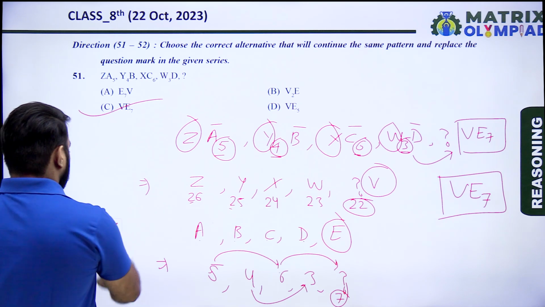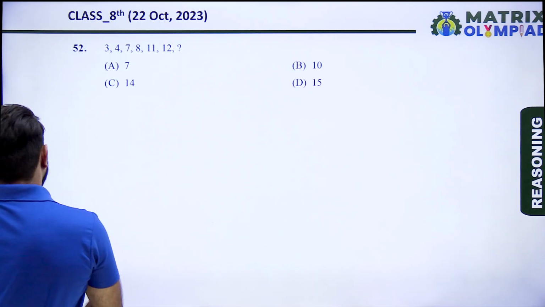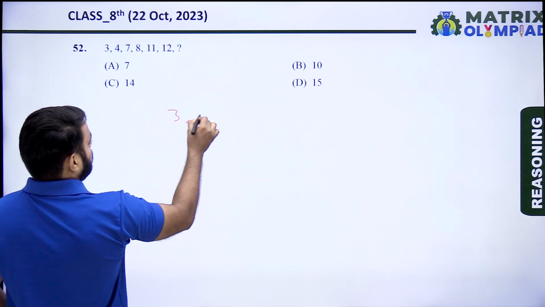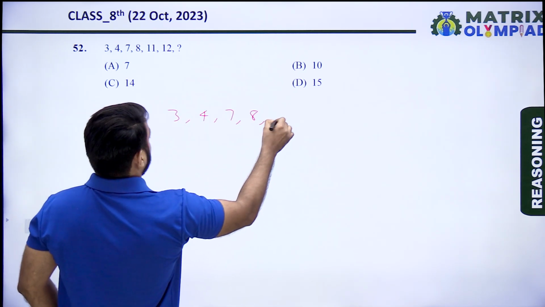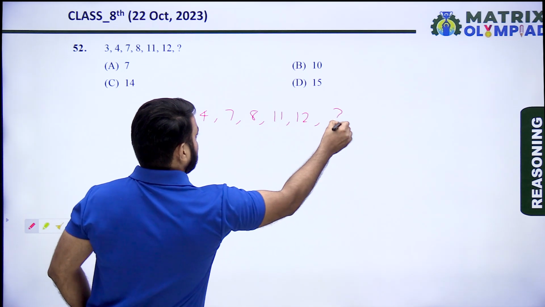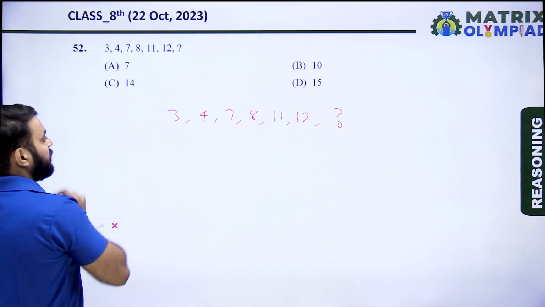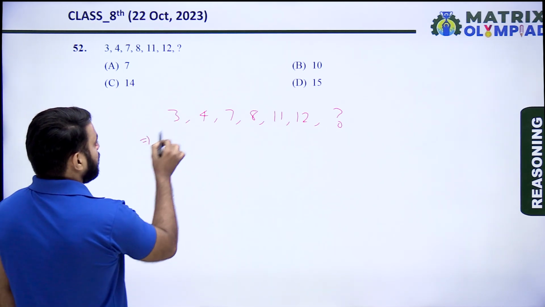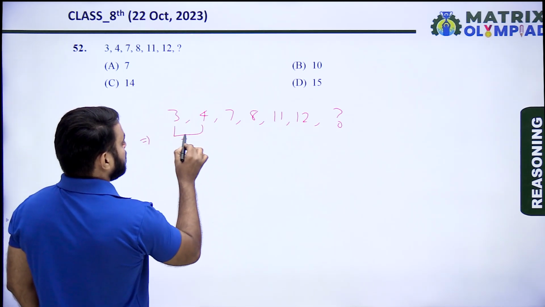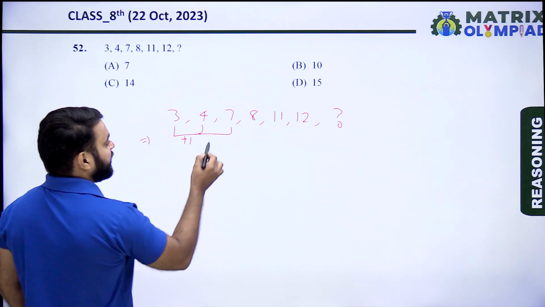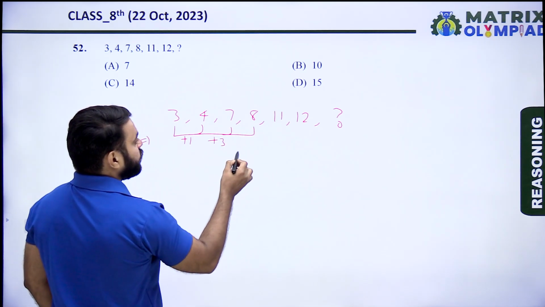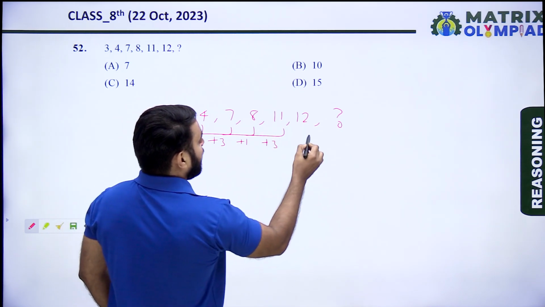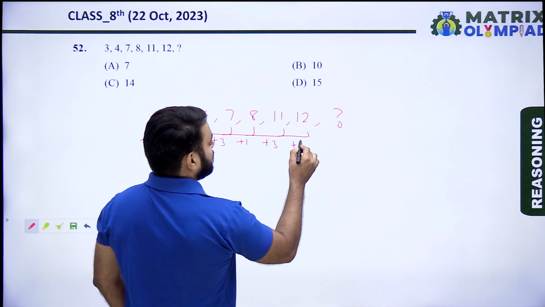Let's move on to the next question, question number 52. The series is 3, 4, 7, 8, 11, 12, and we need to find the next number. First find the pattern. From 3 to 4 is plus 1, from 4 to 7 is plus 3, from 7 to 8 is plus 1, from 8 to 11 is plus 3, and from 11 to 12 is plus 1.